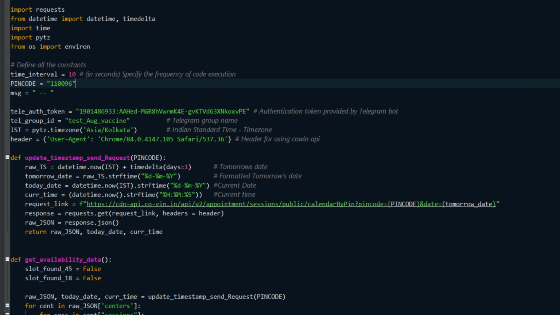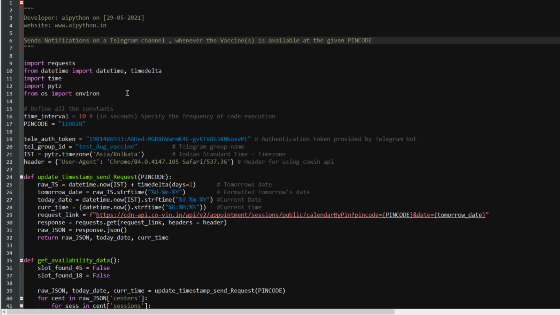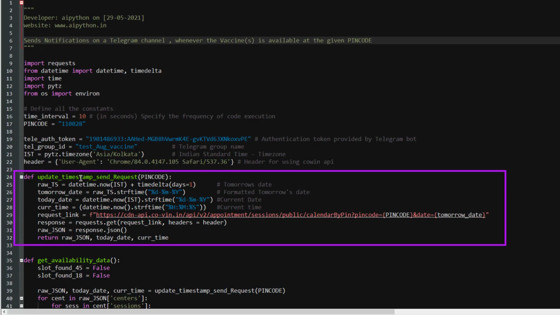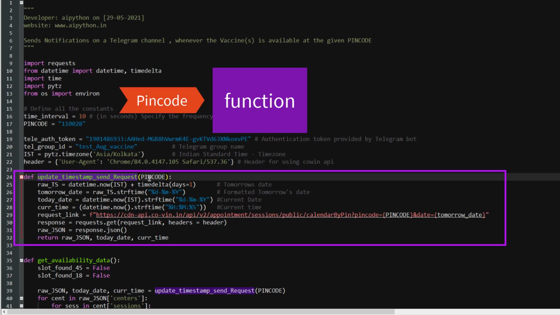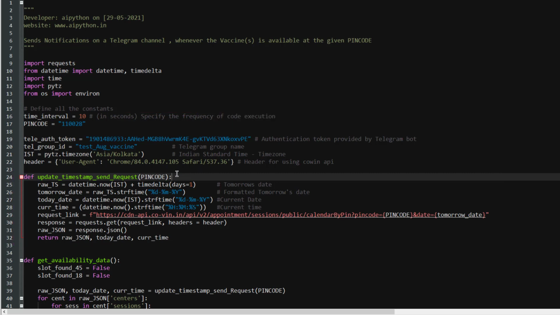So this is the first part of the code, and in this code you will learn to create a function which takes a pin code as input. Internally, the function will send an API request to the CoWIN portal, and in turn it will receive some response from the portal. It will store that response in a variable and return it from this function.